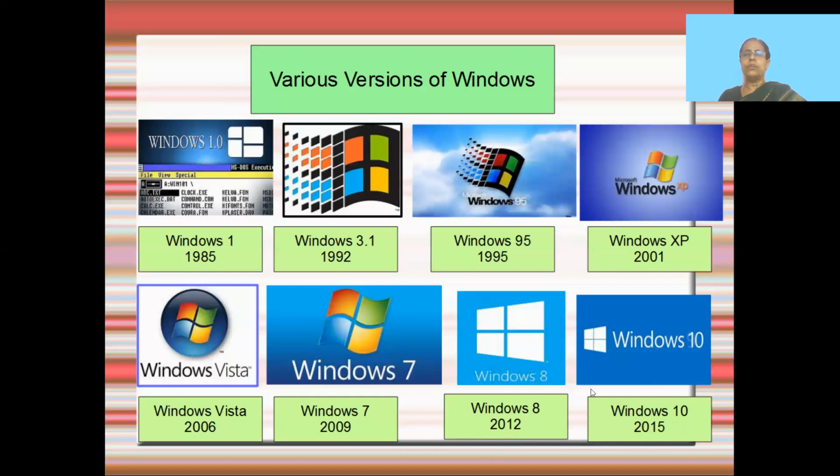Now you're using the latest version, which is much more sophisticated and much easier to use. So these versions kept upgrading from Windows 1 to Windows 10. You have even upgraded versions. You can check on the net.